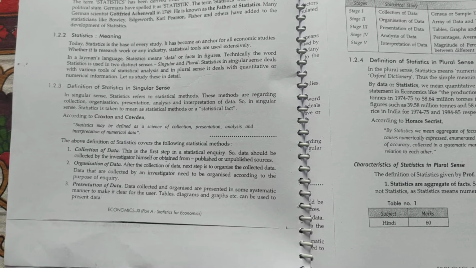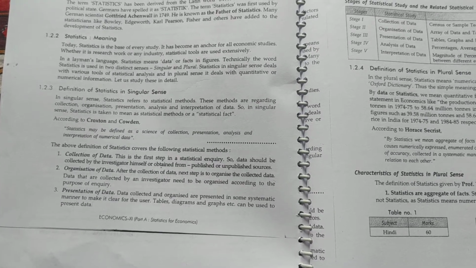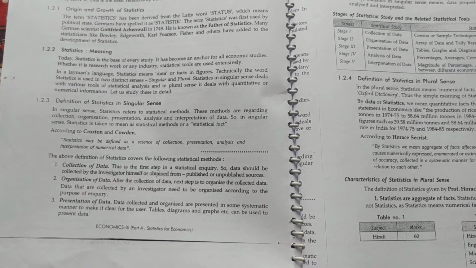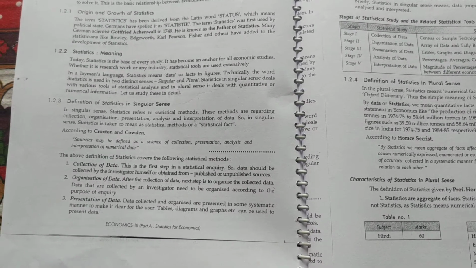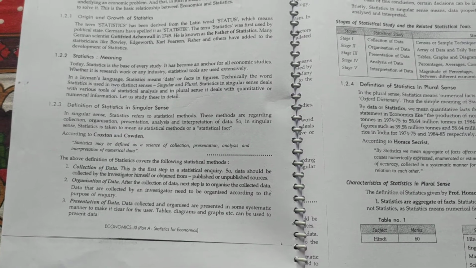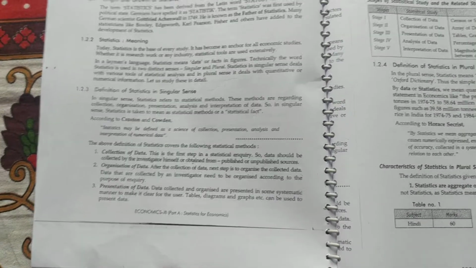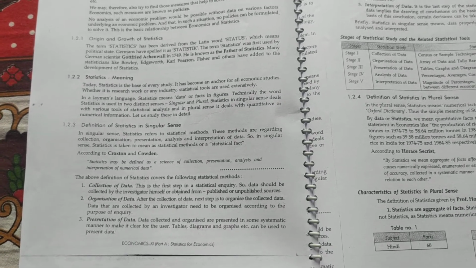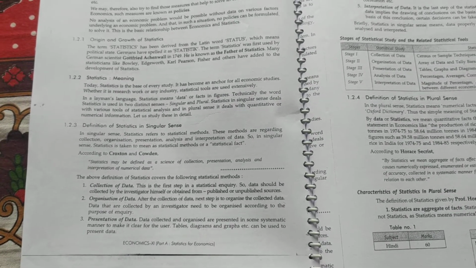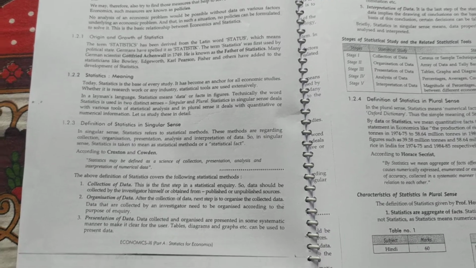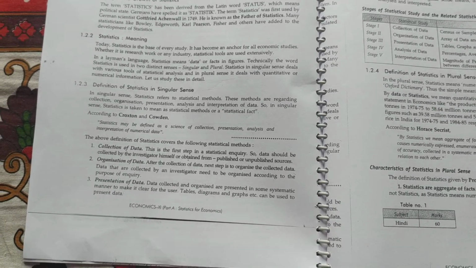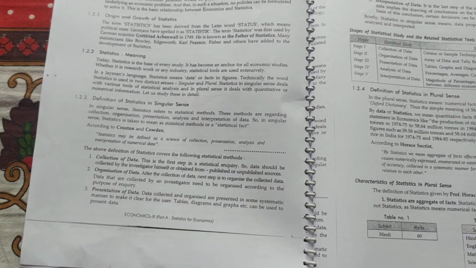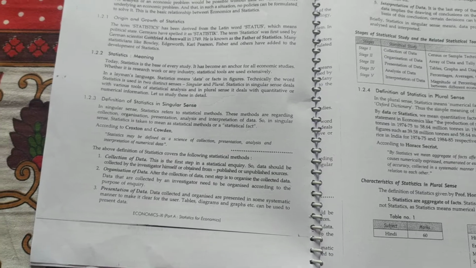The above definition of statistics covers the following statistical methods. First is collection, which means we are collecting the data from various sources. Data should be collected by the investigator himself or obtained from published or unpublished sources. This means either the person can go to the fields or places and survey the people himself, or he can collect the information from other articles or papers where other people have done the survey and provided the data.